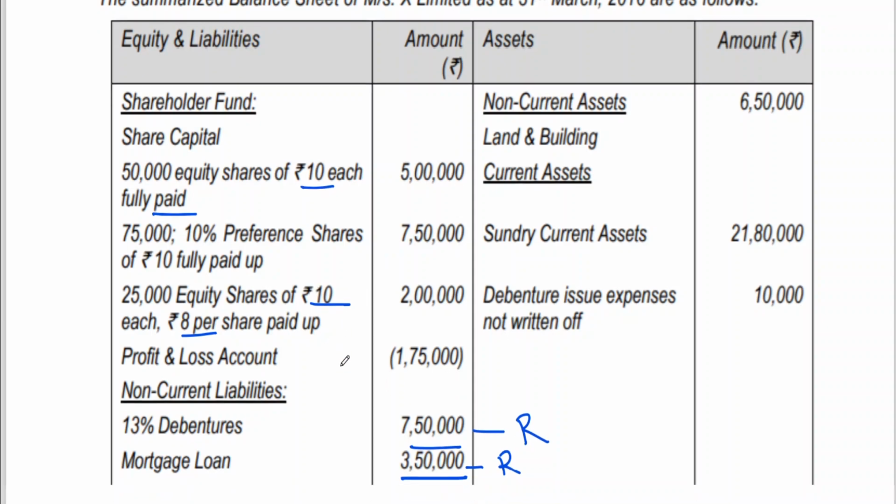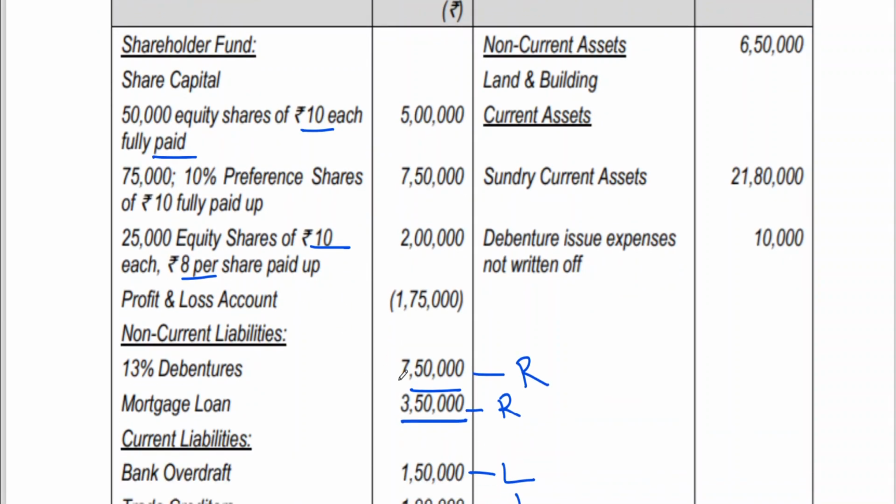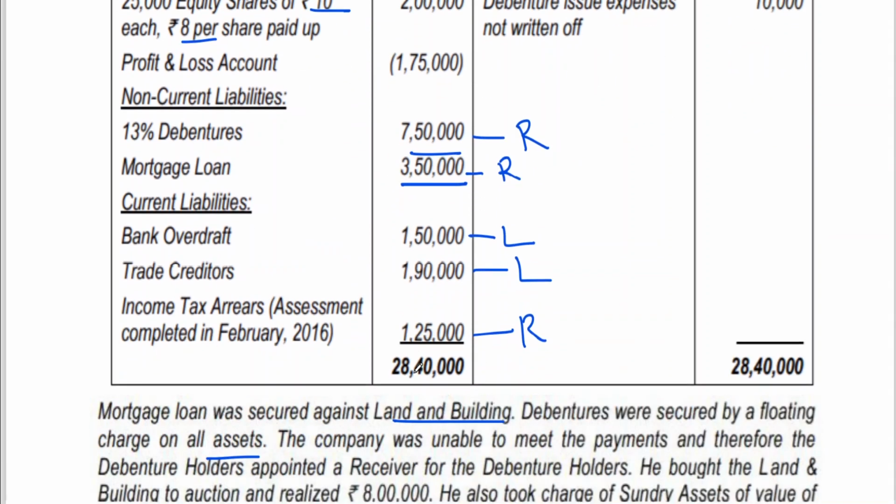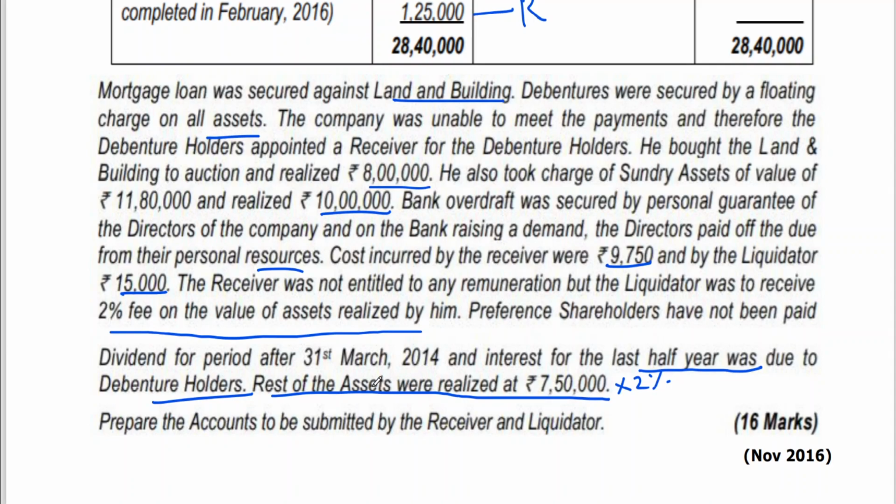So the debentures are 13% debentures, 7,50,000. 7,50,000 into 13%. For how many years? 6 months it is due, no? It is coming to 48,750. So the same thing, same problem. Prepare the accounts to be submitted by the receiver and liquidator. I think you can work this out, my dear friends. If you want, you can see this.